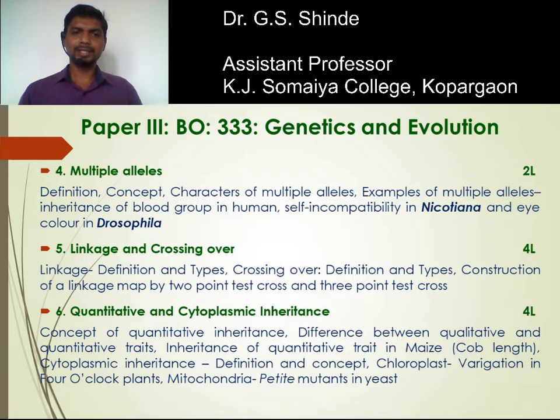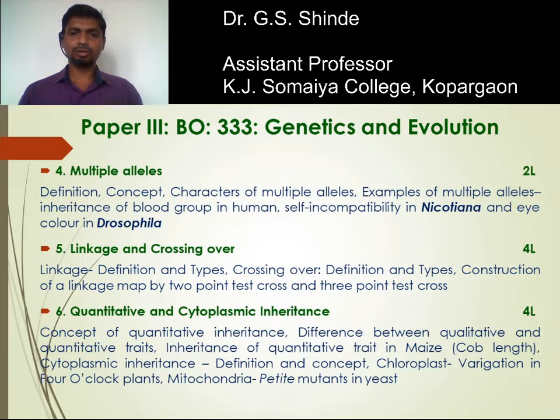In this chapter we are going to study two phenomena, linkage and crossing over. Linkage is the tendency of 2 or more genes to be located on the same chromosome. There are 2 types of linkage: complete linkage and incomplete linkage. In complete linkage, the genes are fairly close to each other and the progeny are like their parent. No recombinations occur. While in case of incomplete linkage, some recombinants appear in the F2 generation.